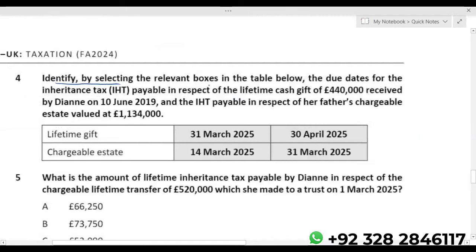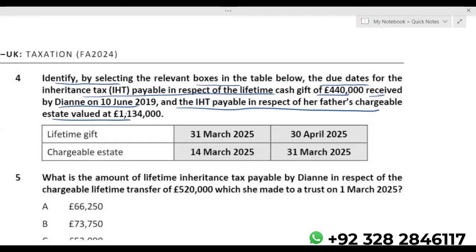Identify by selecting the relevant boxes in the table below the due dates for the inheritance tax payable in respect of the lifetime cash gift 440. Remember, on cash gift 440, actually we were paying death tax, and death tax is paid 6 months after the month of the death. And tax on death estate is also paid 6 months after the month of the death. Received by Diane on 10 June 19, an IHT payable in respect of her father's chargeable estate. So basically, both IHT will be paid 6 months after the month of the death.